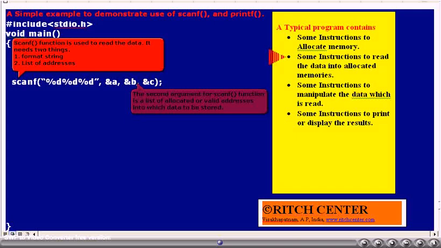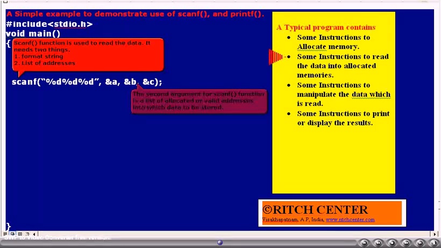Thus, we have used ampersand A, ampersand B, ampersand C, indicating that the scanf function is supposed to store whatever values the user enters into these 3 variables' addresses. That is rather, we wanted to assign the values to these variables. This is the main objective of this second argument.